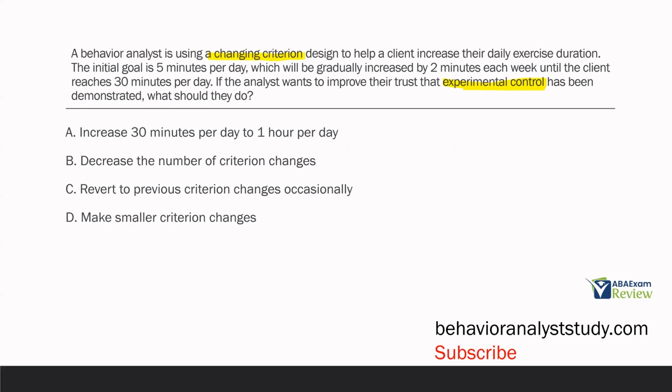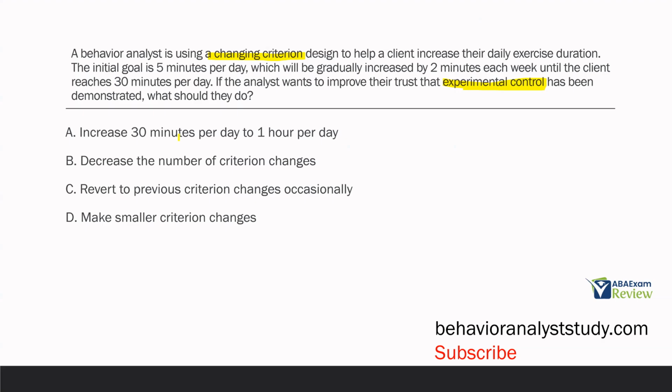So with all your different designs, we need to know, how do we figure out experimental control? Well, there are different ways to do it with changing criterion designs. So let's look at A. Should he increase 30 minutes per day to 1 hour per day?